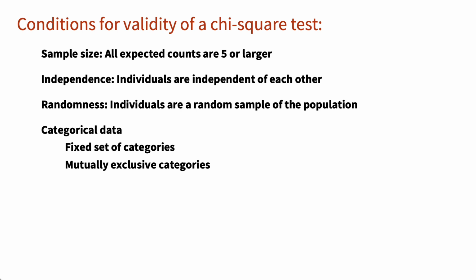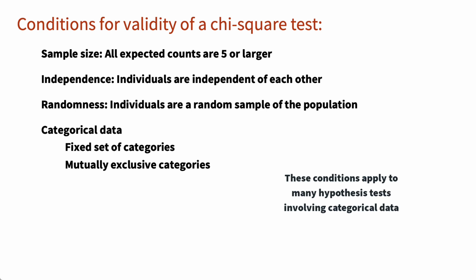The complete set of conditions regarding sample size, independence, randomness, and categorical data apply not only to the chi-square goodness of fit test, but also to the chi-square tests described in the next section, and to a number of other hypothesis tests involving categorical data.